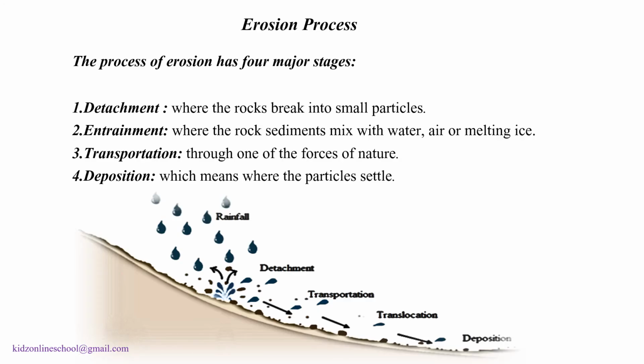Erosion process. The process of erosion has four major stages. Detachment, where the rocks break into smaller particles. Entrainment, where the rock sediments mix with water, air or melting ice. Transportation, through one of the forces of nature. Deposition, which means where the particles settle.